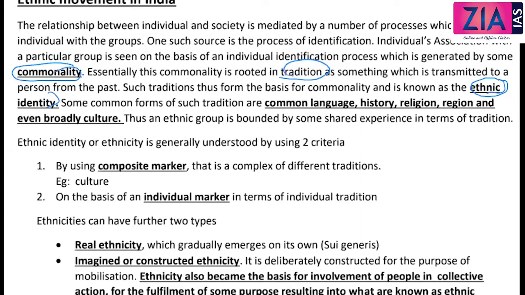It can be anything: religion, region, culture, language, caste. Language or history or anything can be ethnic identity. Some common forms of such tradition are common language, history, religion, region, and even broadly culture.